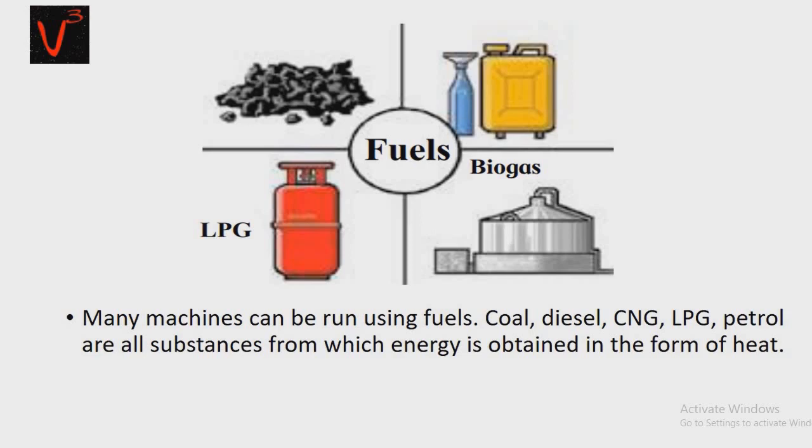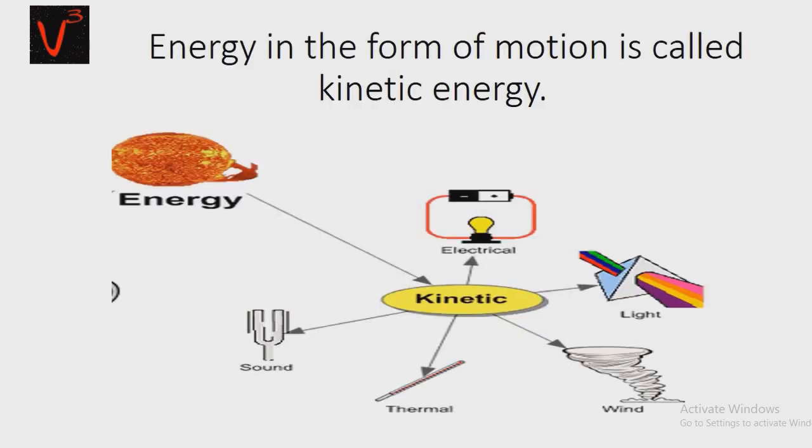When a person or vehicle moves, heat energy gets converted into motion. Energy in the form of motion is called kinetic energy. Now this kinetic energy can help us to do work. That is, work is possible because of kinetic energy.